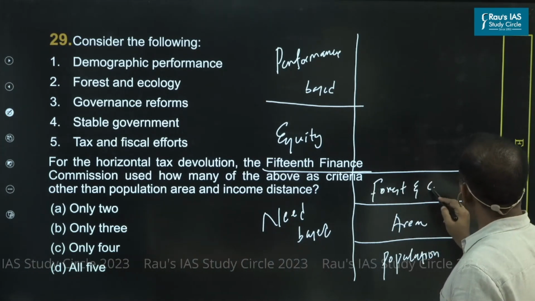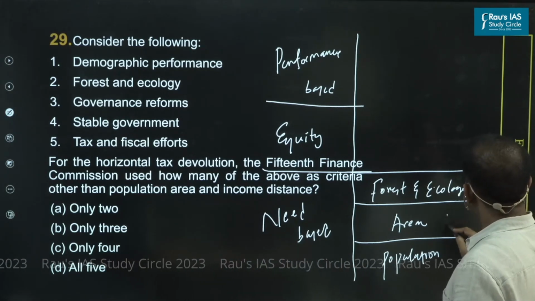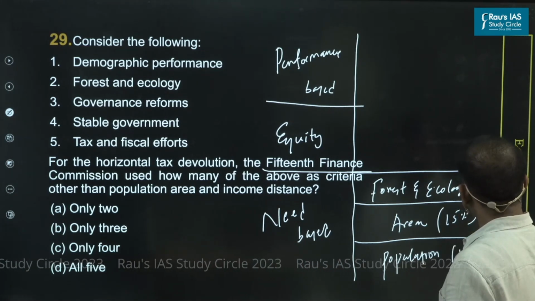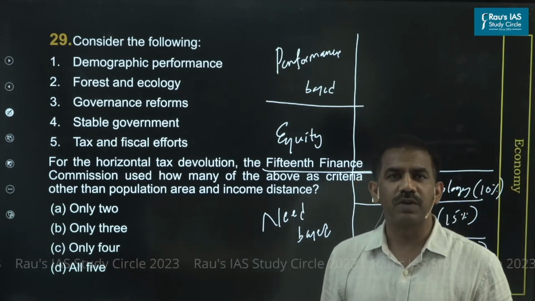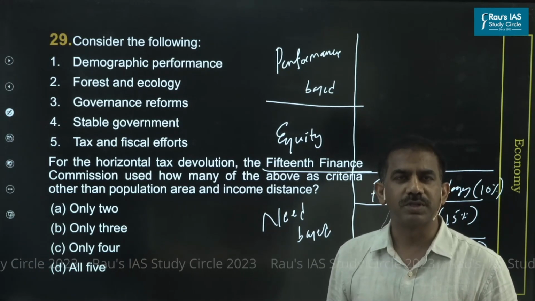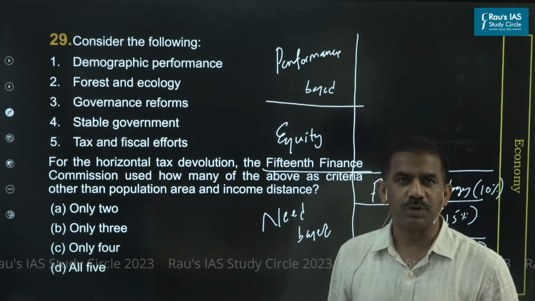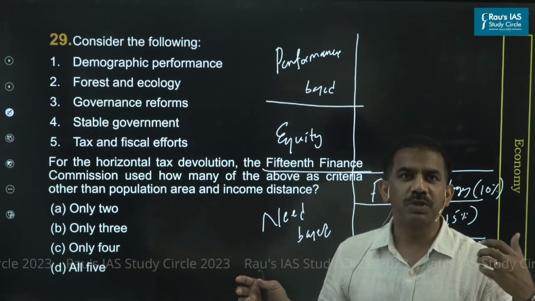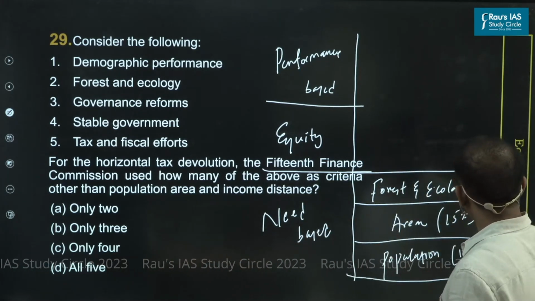Each of these parameters has also been given a weightage, 15% for area and 15% for population. So these states that have large area, great number of population, and large forest and ecology cover incur great amount of revenue expenses. They need more money and require more financial support. So you're not going to distribute all the money equally among the states; based upon the need, let's assign a good amount of money based on these parameters with this weightage.